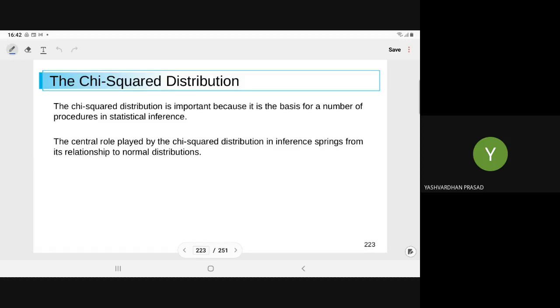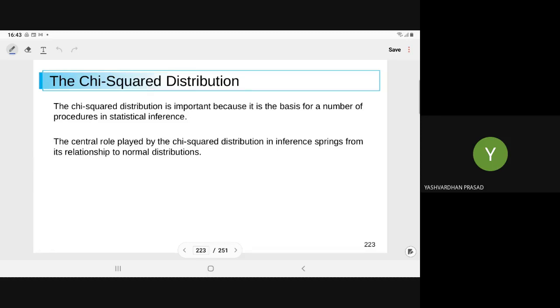It is the basis of a number of procedures in statistical inference, meaning whatever we are studying is making the base for statistical inference. So the chi-square distribution has a lot of applications.